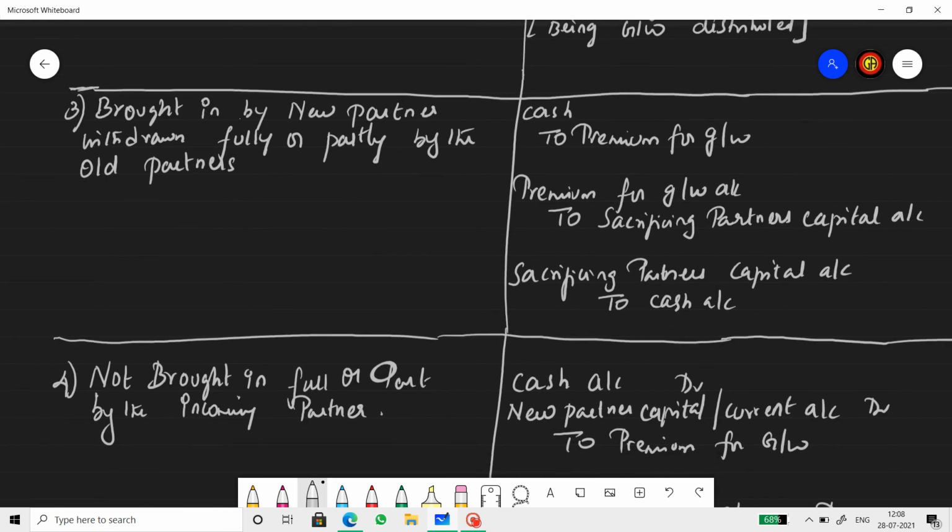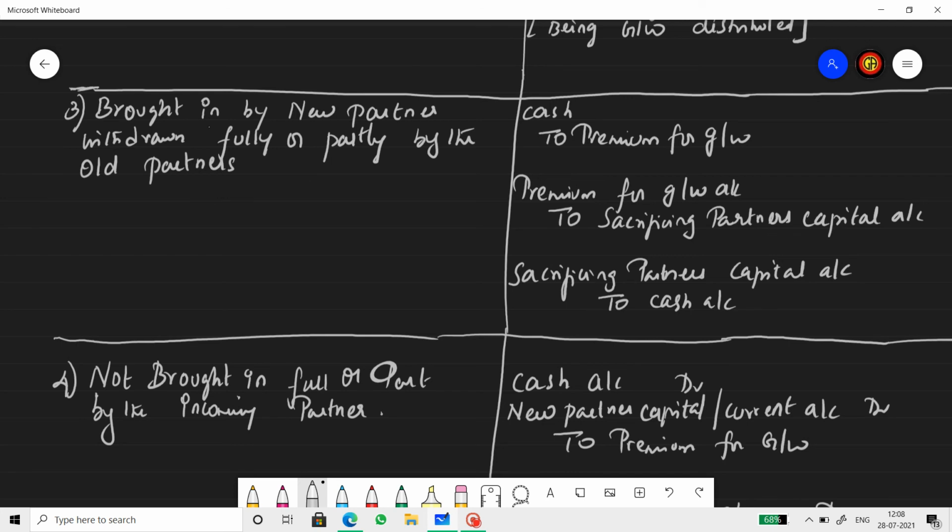Third case, goodwill brought in by the new partner, withdrawn fully or partly by the old partner. So the new partner brings goodwill. It can be in the form of cash, it can be in the form of check, or it can be in the form of asset.